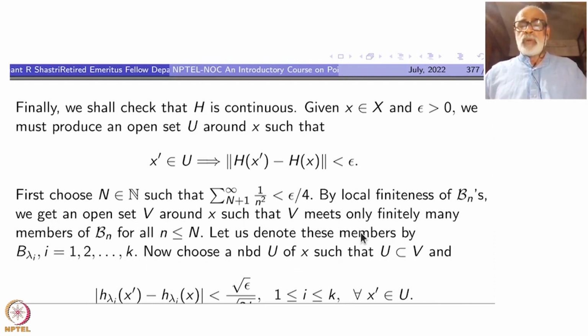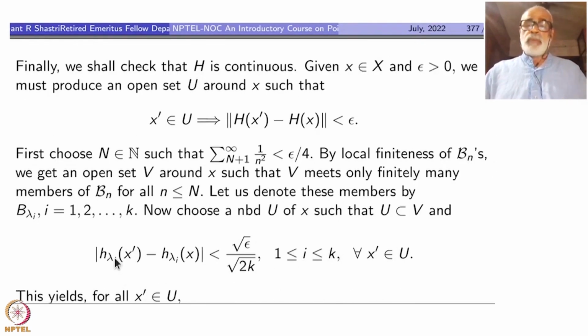Now choose a neighborhood U of x, a smaller neighborhood inside V, such that for these finitely many continuous functions h lambda i, the modulus of h lambda i of x prime minus h lambda i of x is less than epsilon, which I have chosen carefully: square root of epsilon by square root of 2k. For each of them choose neighborhoods and then take the intersection.